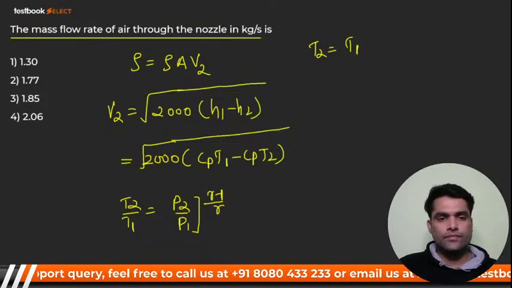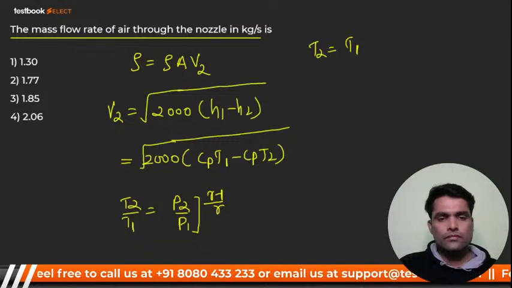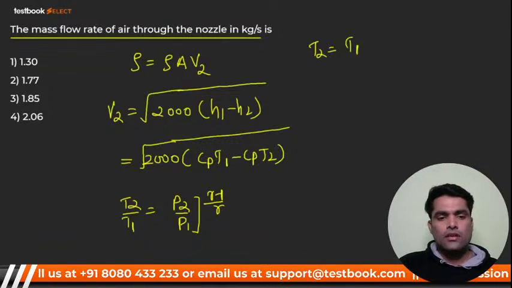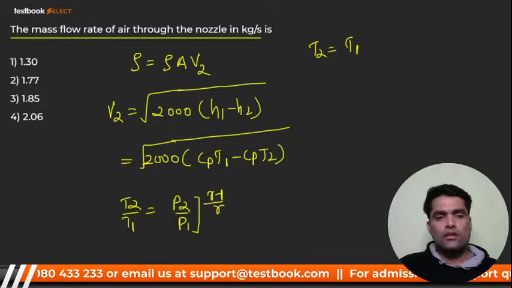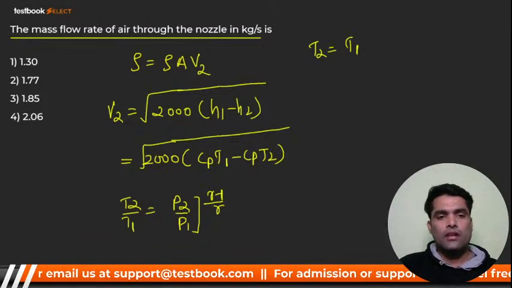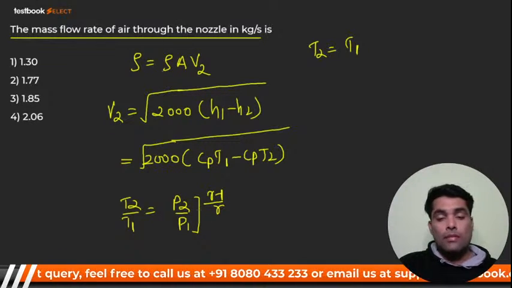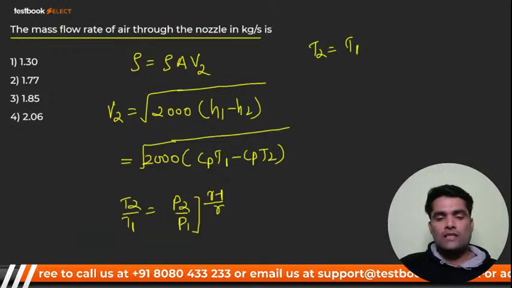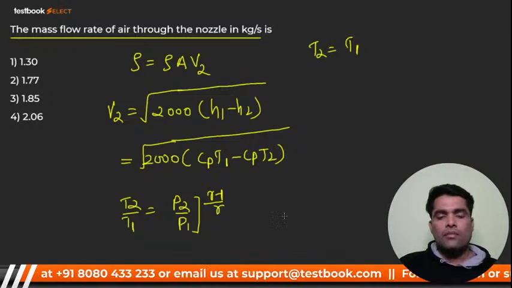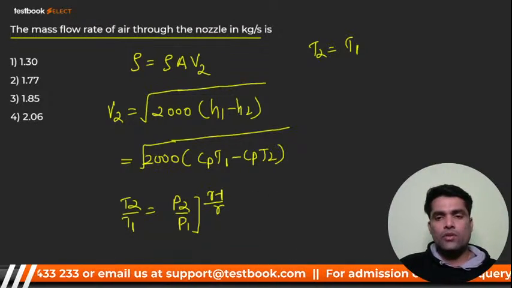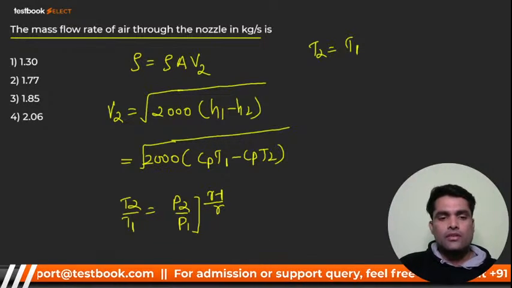So I have to tell you, see. You get T2 first. Wait, what was asked in the question? Let me check the question again. Mass flow rate. Okay, so mass flow rate we can easily calculate now, right? Because right now we get T2 is equal to T1 into P2 by P1 raised to power gamma minus 1 upon gamma, right?